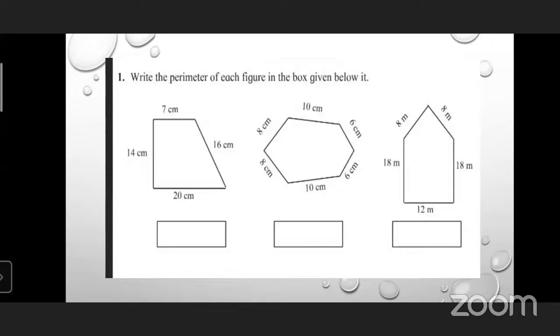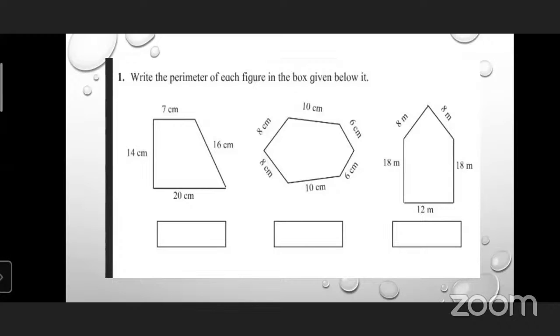Well done. Can you tell me the answer for the second figure which is given? It's very simple. Just make an addition of all the measurements which are given.